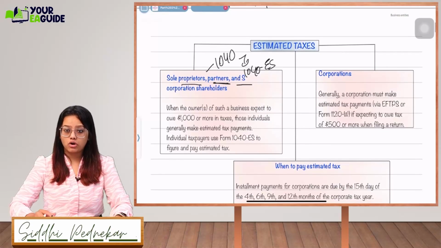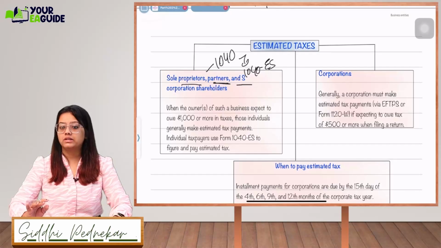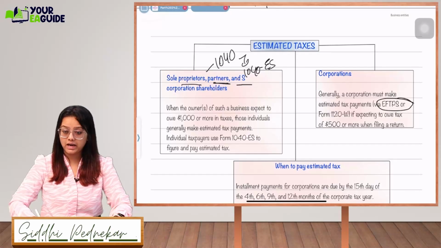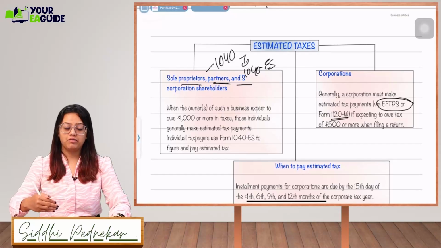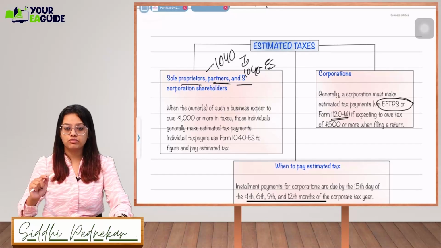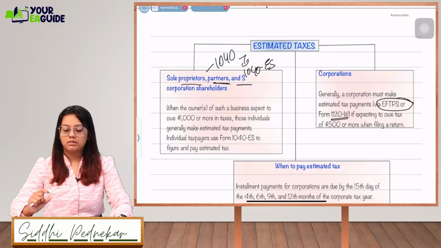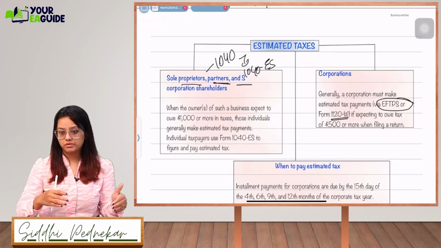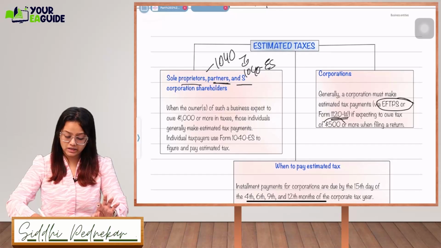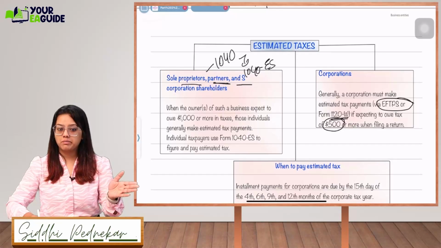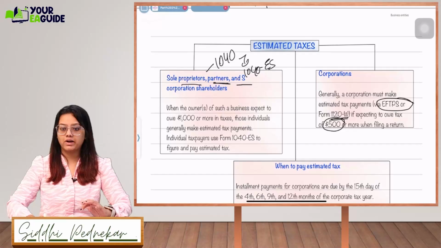Okay, next is corporation. A corporation will have to make the estimated tax payment online via EFTPS or through Form 1120-W. So when you file the 1120 corporation form, there is a W form which you can file along with it as estimated tax payment information, if they are expecting to owe at least $500 or more. For an individual, the limit is $1,000. For a corporation, it is $500 or more.